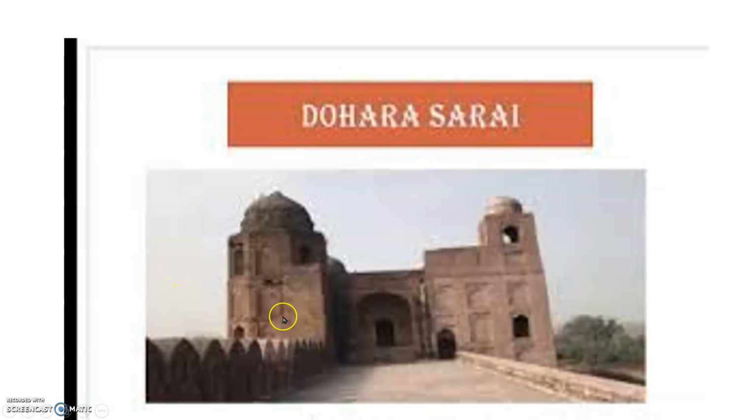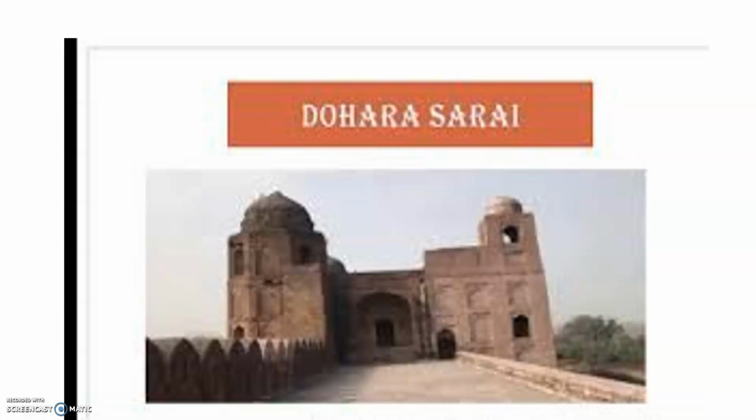See, this is the picture of a dharmasala. What is this? Dohra Sarai. This is 20 kilometers away from Ludhiana, situated at Grand Trunk Road. It was built by Sher Shah Suri for the travelers. One king, his name is Sher Shah Suri, constructed the sarai. See, like this, these travelers can enter into that, take rest, and again start the journey.